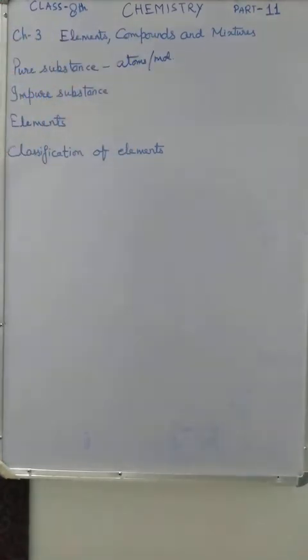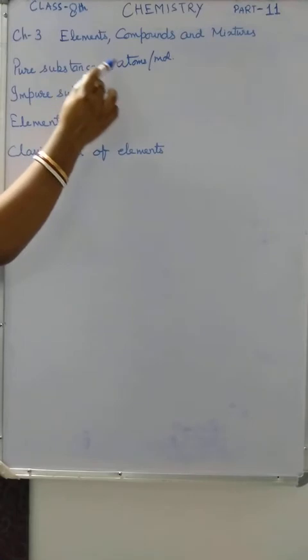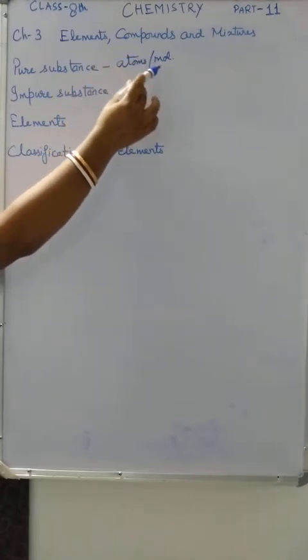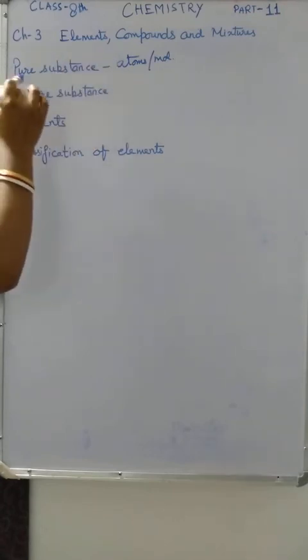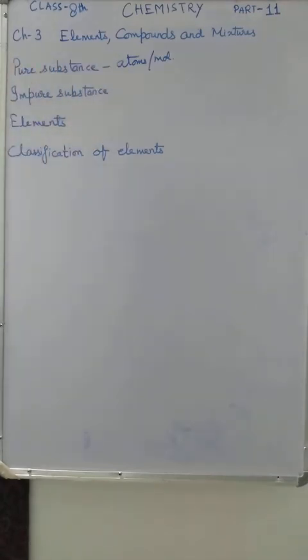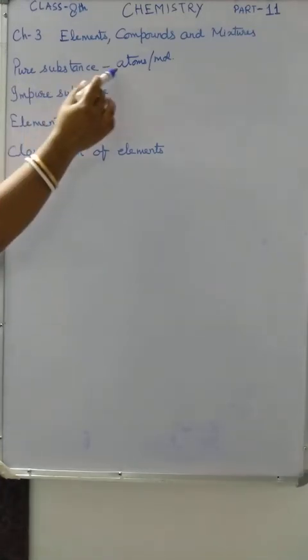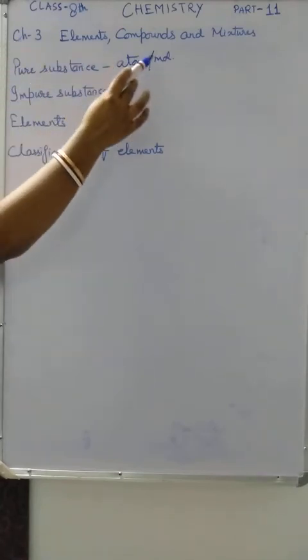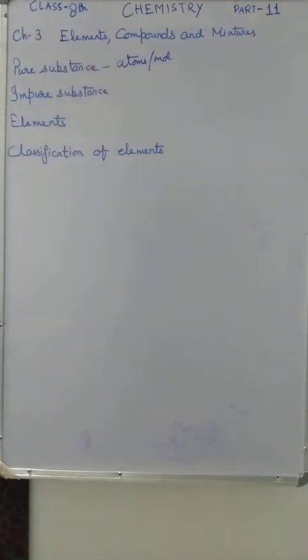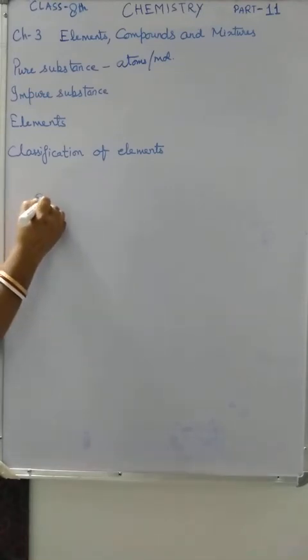Substances which contain only one kind, only the same kinds of atoms or molecules, that type of substances are called pure substances. Suppose this is a substance.